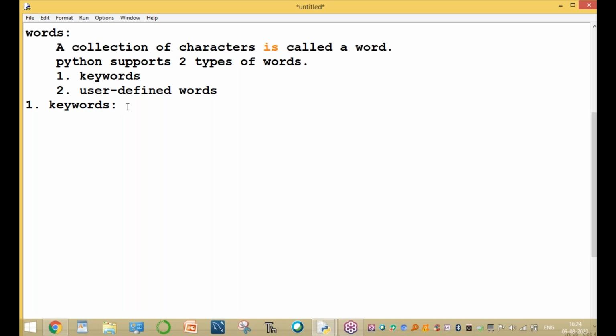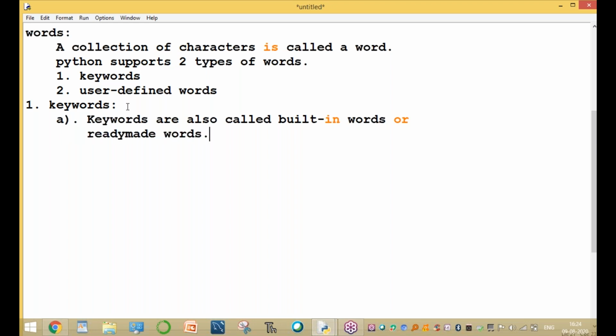Keywords are also called built-in words, or ready-made words, or standard words, or predefined words, or reserved words. These are the different names.